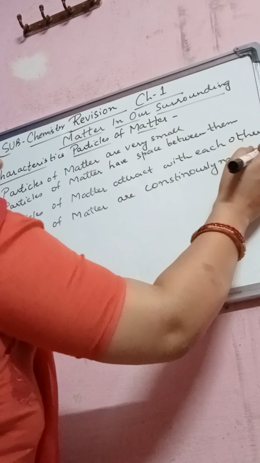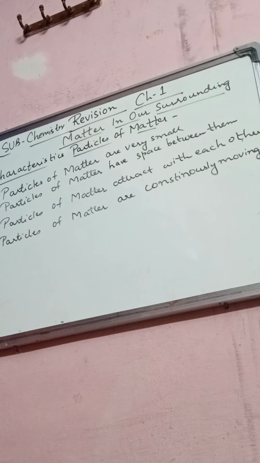Right, students? So these are the characteristics of particles of matter.